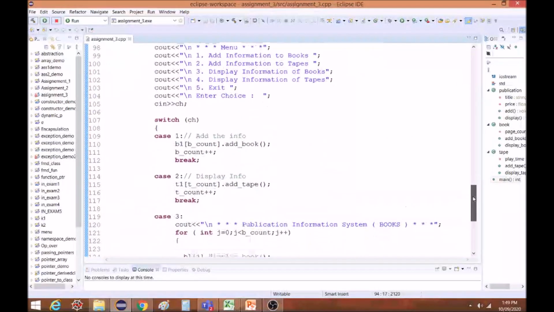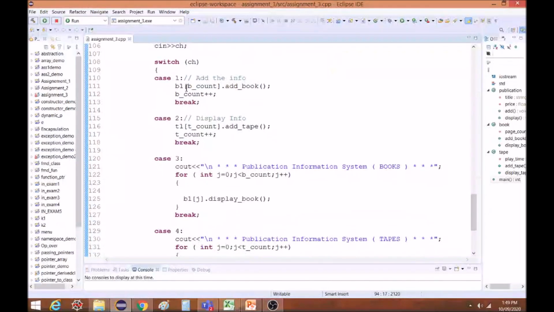Let us again see the cases. So here B1 of B count dot add book. That means it will add the first book. Next time this loop will continue, it will add the second book, third book, and that way this B count will have the count of the total number of books I have in the database.